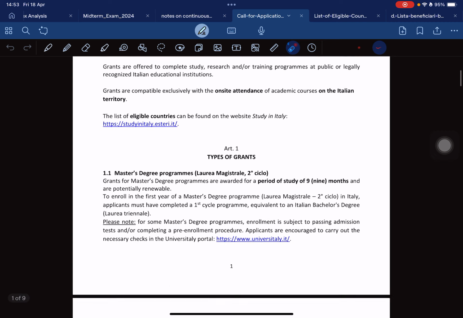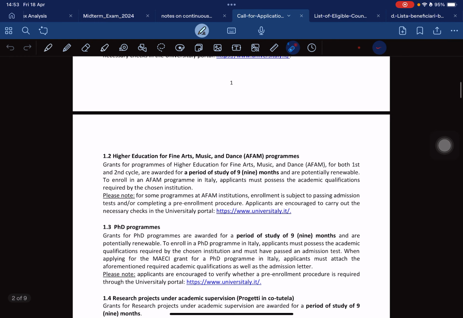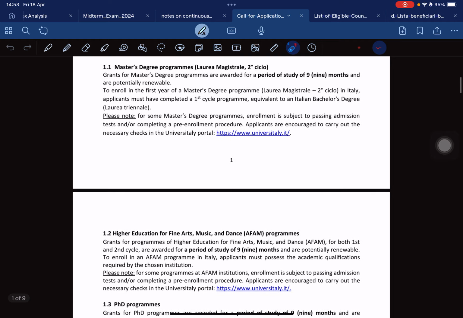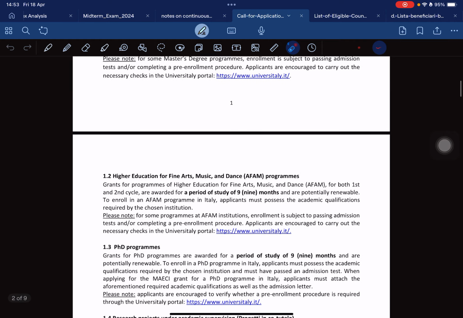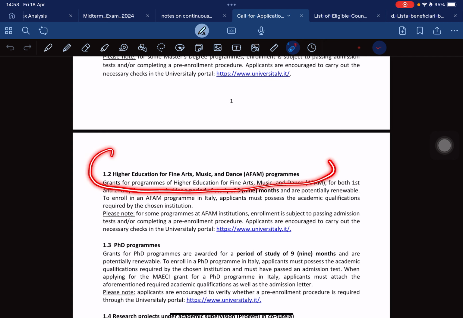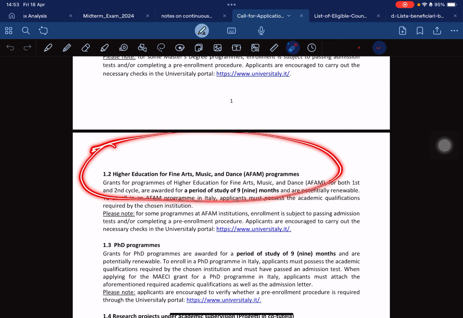And then we have another one, the type of grants. This one is for those going for higher education in fine arts, music, and dance. During your application, when you are selecting the program, you see all these types of grants, all these types of programs pop up.